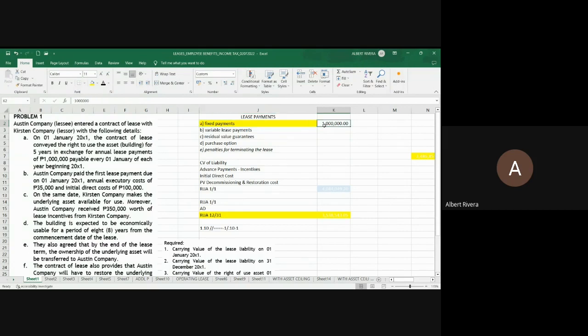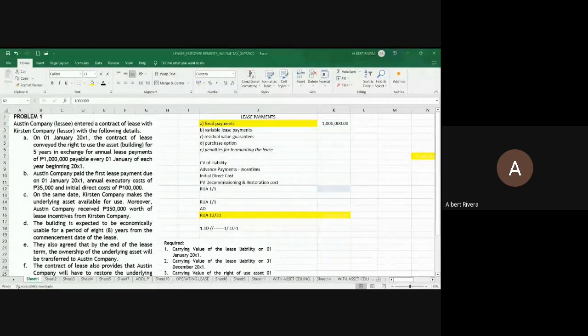And what we need to do to compute for the present value and carrying value of the liability is to get the present value of this. Is this a series of payments? Yes. So we will now be using the present value of an annuity. Ang tanong, what is the present value of an annuity to be used? Is this an ordinary annuity or an annuity due? Chat box, please.